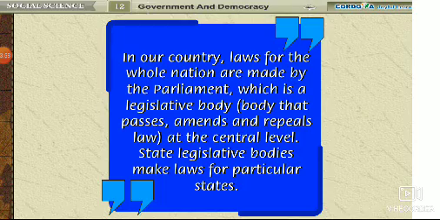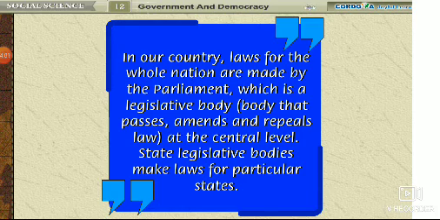In our country, laws for the whole nation are made by the Parliament, which is a legislative body that passes, amends, and repeals laws at the central level.